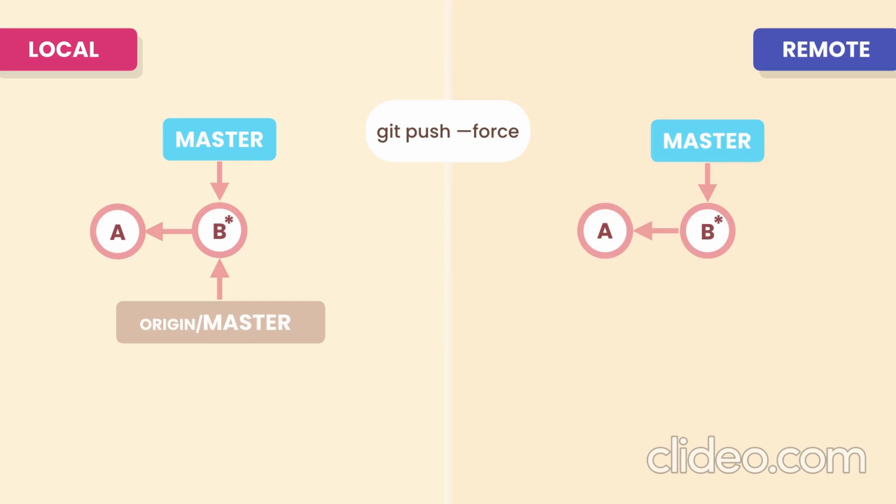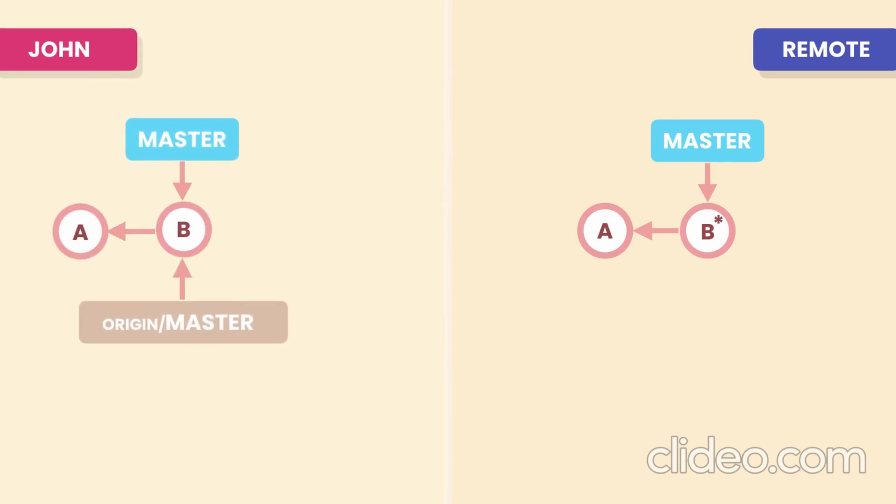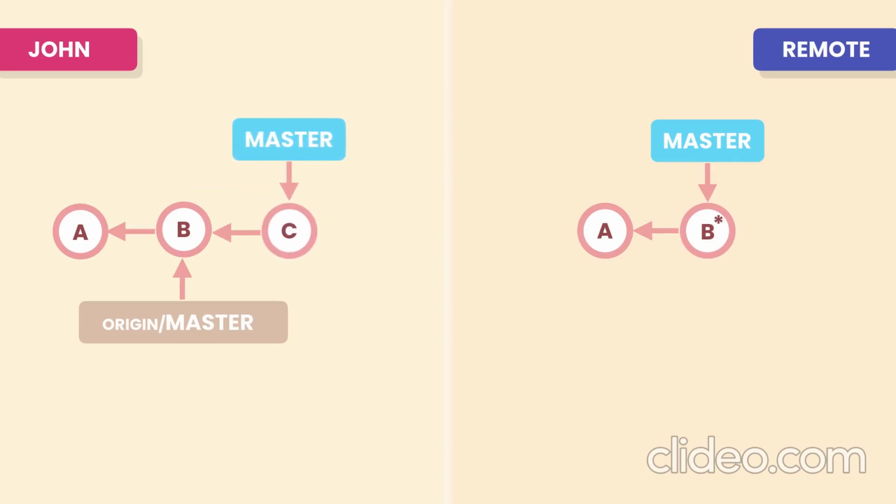So you might think this is great. We should use the force option all the time. That is not true. Let's forget about our local repository for a second. Imagine here's John's repository before we did a push. So John is not aware of our new commit, B star. In his repository, he only has A and B. So he adds a new commit on top of B, and then he tries to do a push.